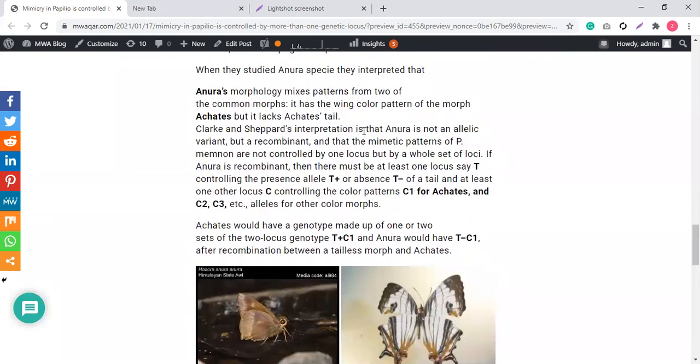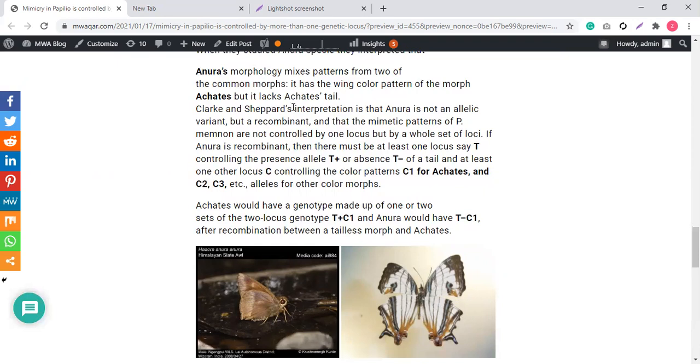It has the wing color pattern of the morph Achates, but it lacks Achates' tail. Now Achates is the butterfly that belongs to the swallowtail Papilio family, and they have a tail, I already explained. But the anurans have wings like Achates, but they don't have a tail. Clark and Shepard's interpretation is that anurans is not an allelic variant but a recombinant.